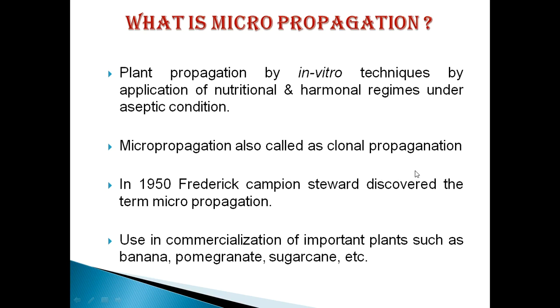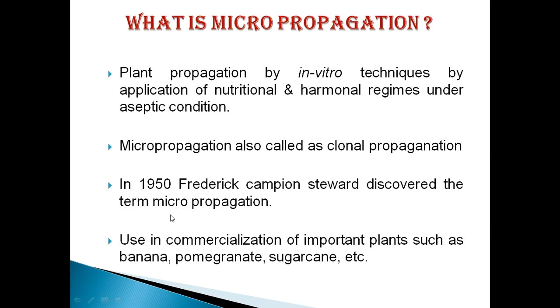A clone is nothing but identical copies of offspring. So we can produce a number of identical copies of a specific plant by this technique. In the year 1950, Penrich Campaign Stewart discovered the term micropropagation.